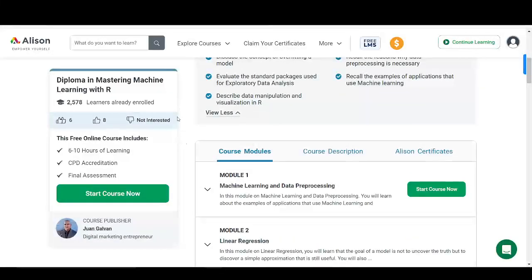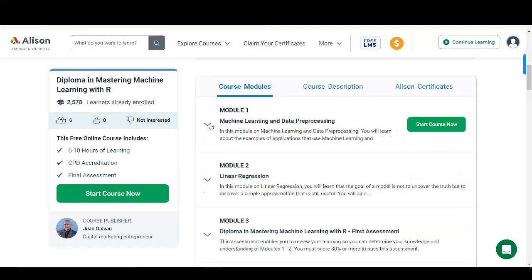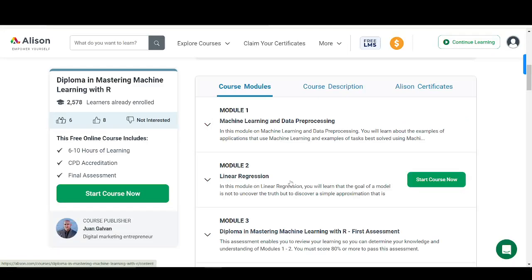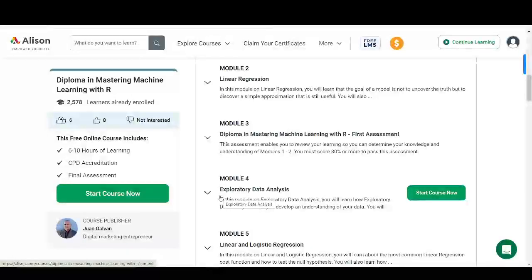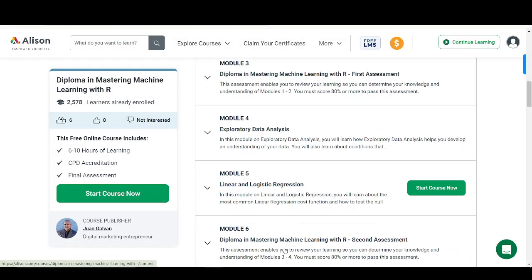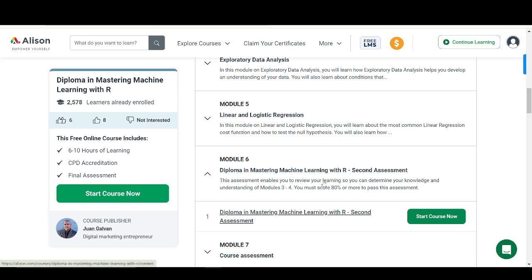All right, so the course is divided into 7 modules. So this is module 1, machine learning and data processing, linear regression, diploma. So this is the first assessment. And then for module 4, exploratory data analysis, linear and logistic regression. And then this is the second assessment before the final one. So you can see the information here. These assessments enable you to review your learning so you can determine your knowledge and understanding of modules 3 to 4. So you must score 80% or more to pass this assessment. So you can see you need to pass by 80% or more.